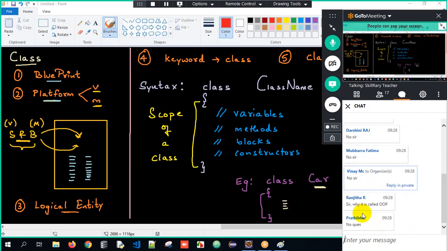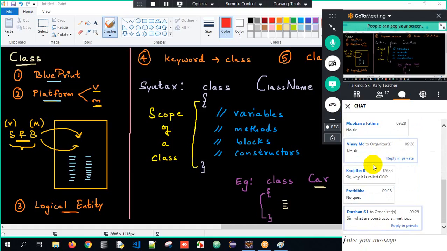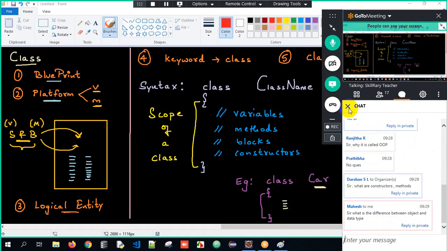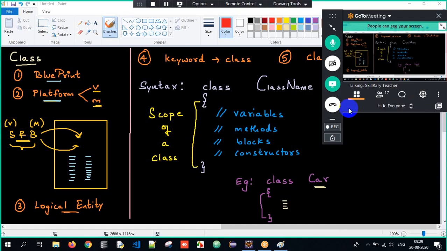So now there's one question. Why is it called OOPS? Why do we call Java OOPS? The reason is because everything is related with respect to objects here. As the session goes on, you'll understand. Why do we call it an object oriented programming language? Java is an object oriented programming language. Why? Because everything is all about objects here.